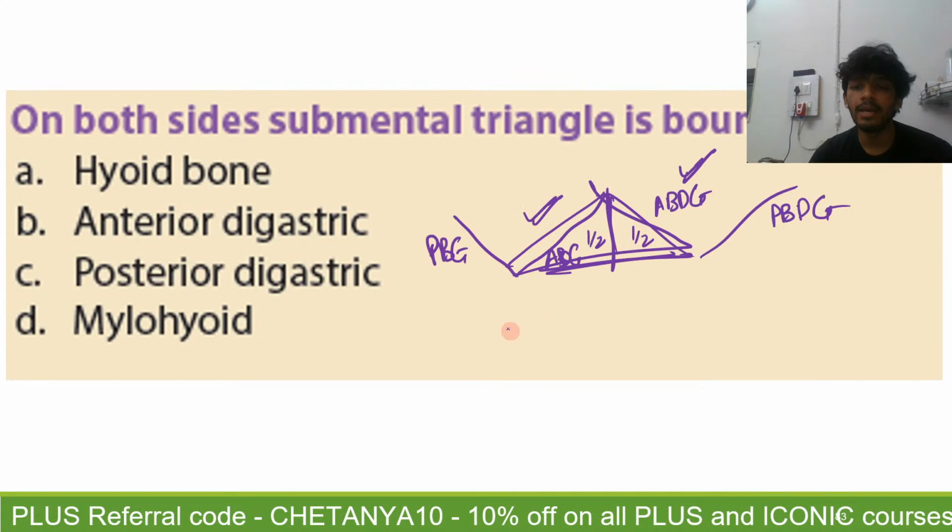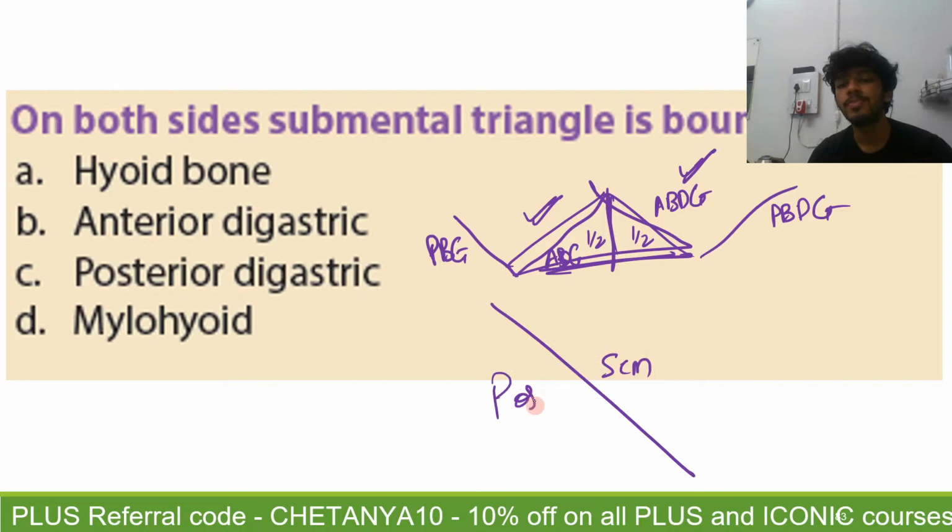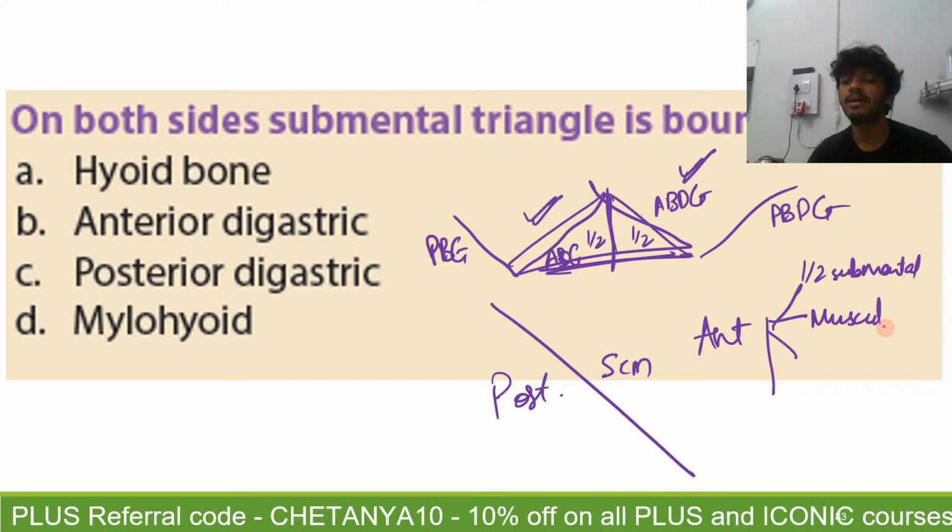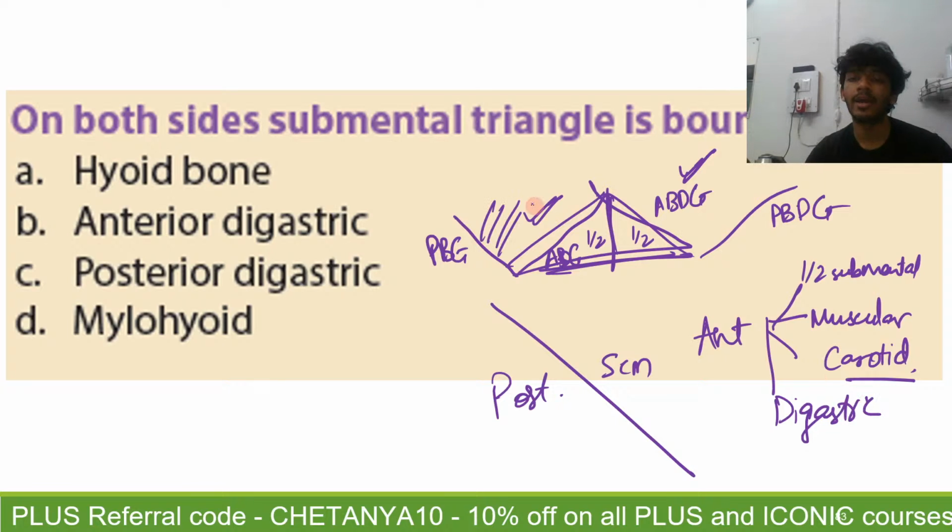Okay, एक चीज याद रखना that the sternocleidomastoid divides the head and neck into the posterior and the anterior triangles. In the anterior, you have four triangles, in fact, three and a half. Half submental on each side, then you have a muscular triangle, then a carotid triangle, and then a digastric triangle. This is the digastric triangle between the anterior and the posterior bellies of digastric.